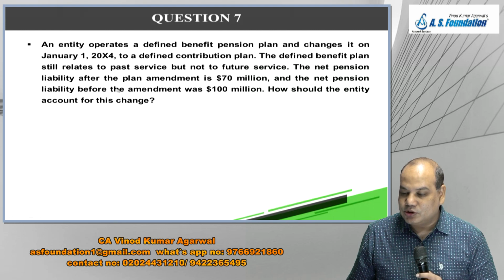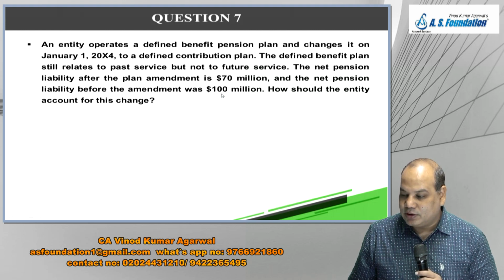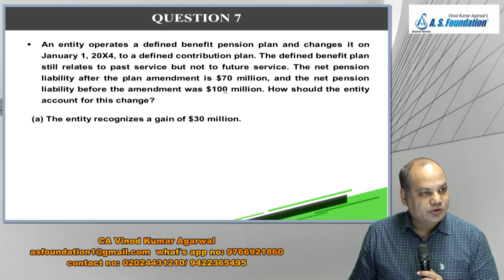The net pension liability after the plan amendment is $70 million and the net pension liability before the amendment was $100 million. How should the entity account for this change? So your liability has changed from $100 million to $70 million. So what is the treatment for this change? $30 million.